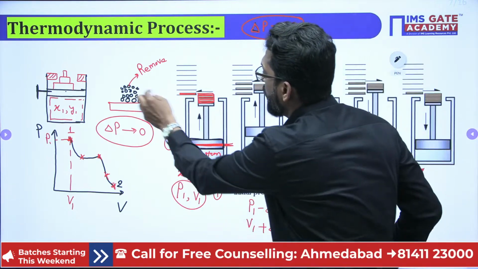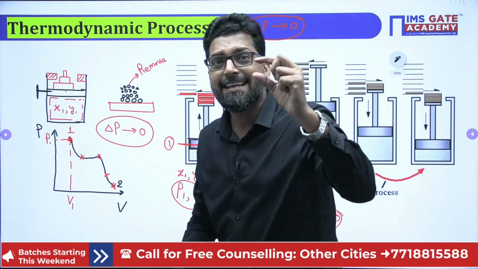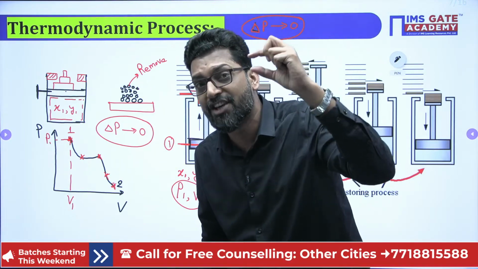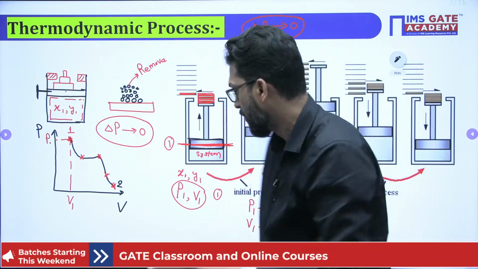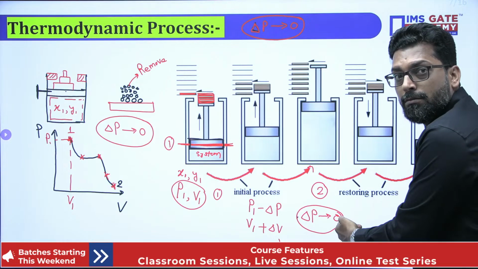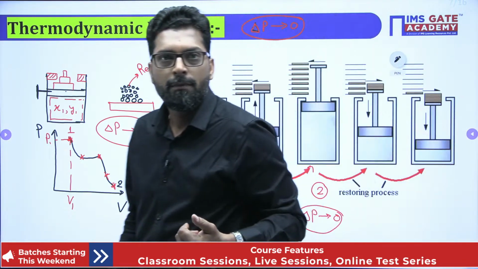Why? Because you remove a 1 cent particle. See, if you remove it one by one, the level of that change is very, very small, so that delta P tends to 0. And that is called mechanical equilibrium.